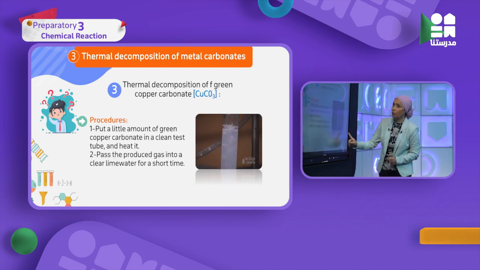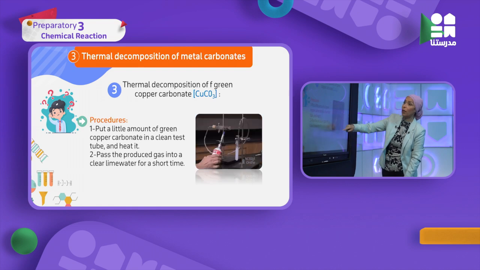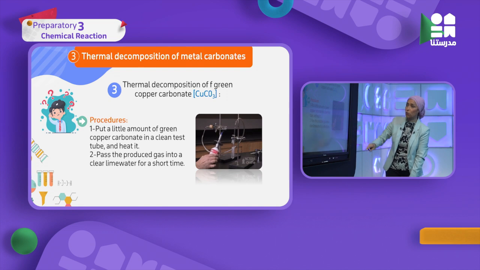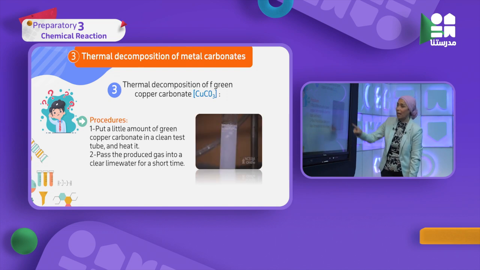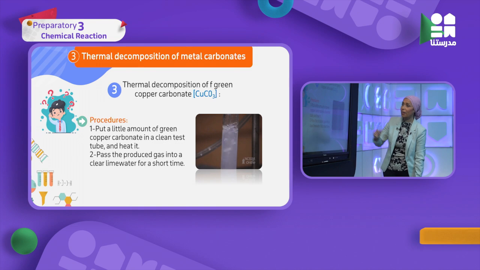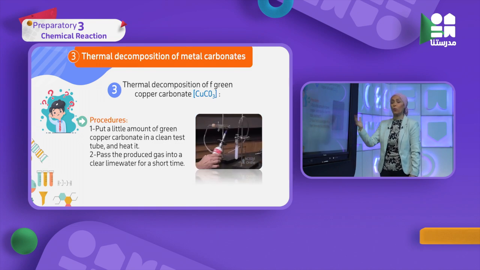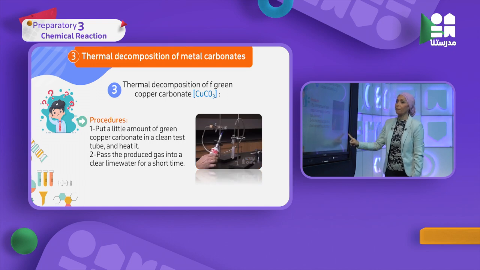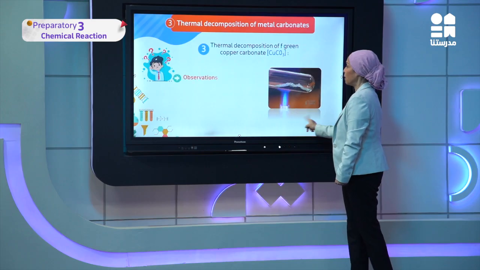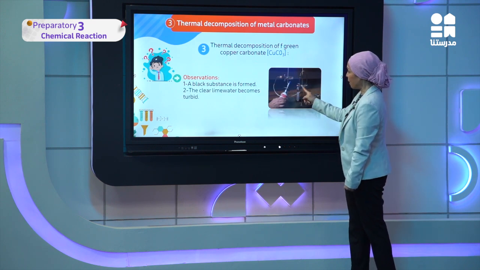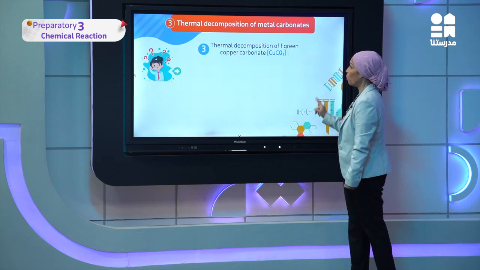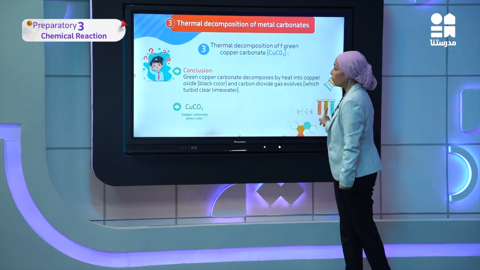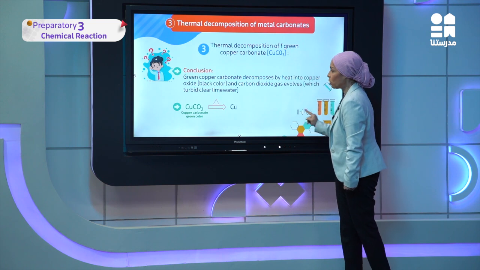Here, the copper carbonate was green. After heating, as you see here, it will change into the black copper oxide, and this bubble represents the carbon dioxide gas, which turns lime water turbid. Okay, so here is the second experiment. You can see here the black color, and this is our equation. Finally, here, this is the equation.